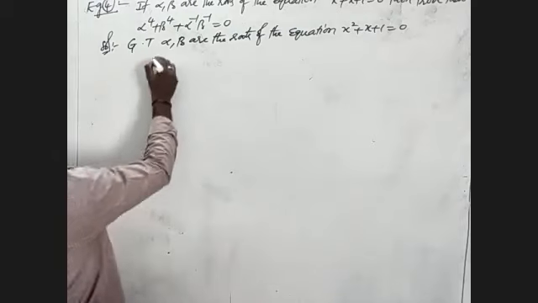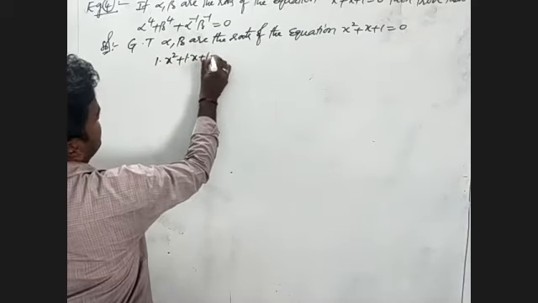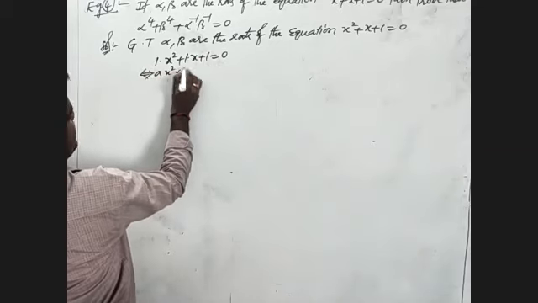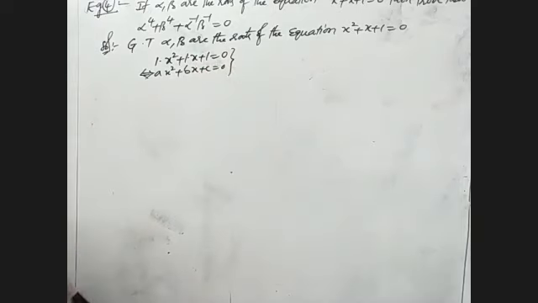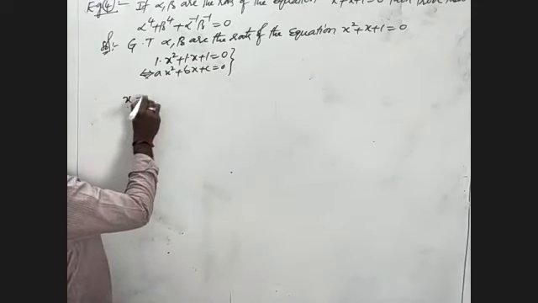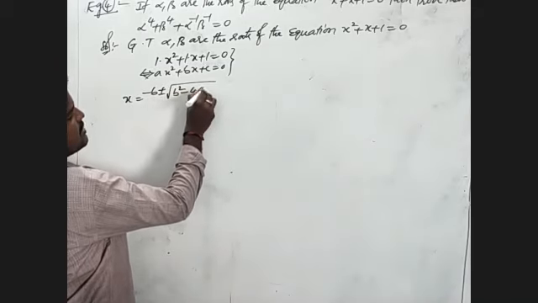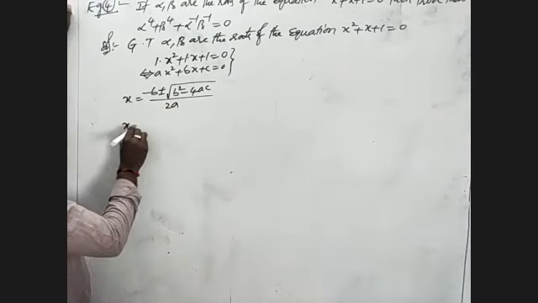First I have to find the roots of the given equation. 1 into x square plus 1 into x plus 1 equal to 0. We can compare with ax square plus bx plus c is equal to 0. I will take the formula x is equal to minus b plus or minus root of b square minus 4ac by 2a. Here a is 1, b is 1, c is 1.